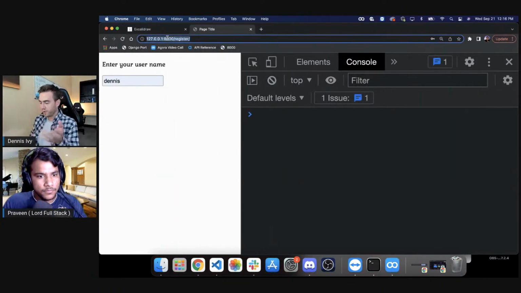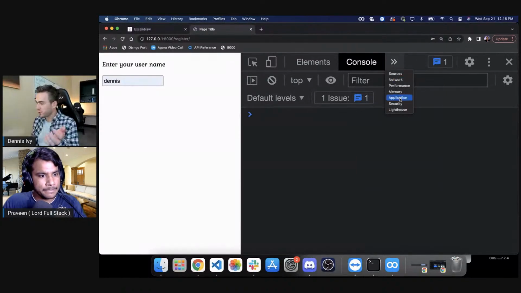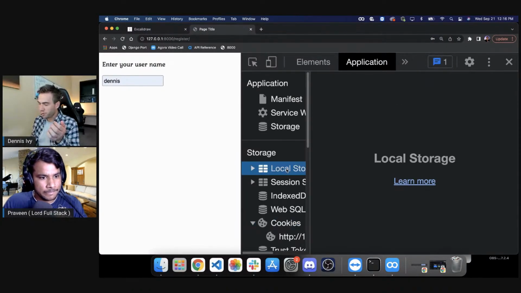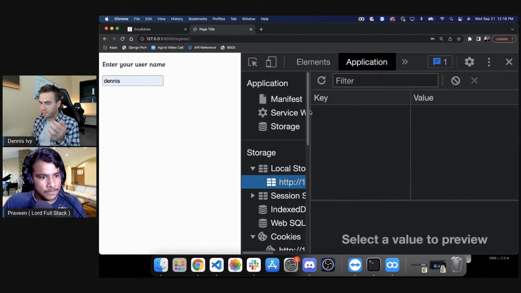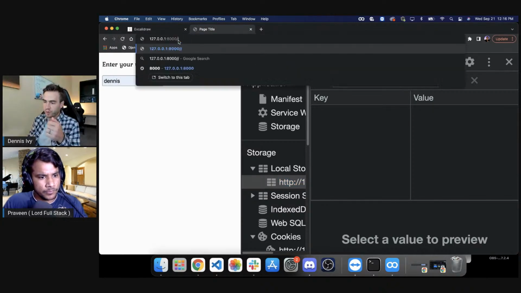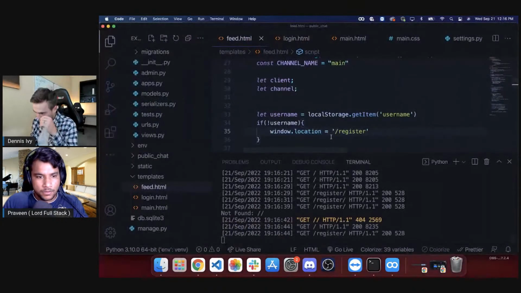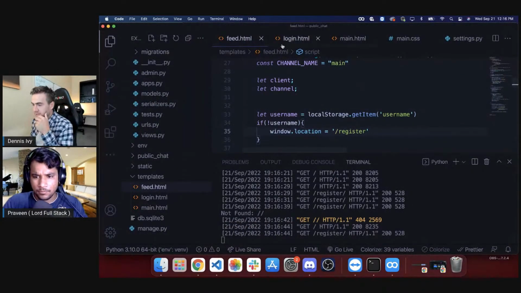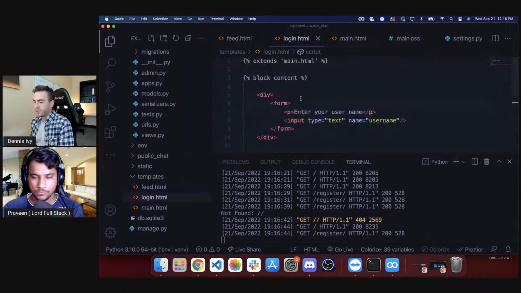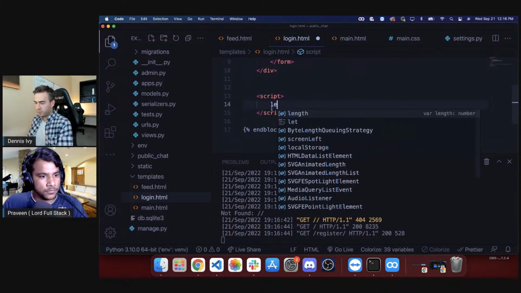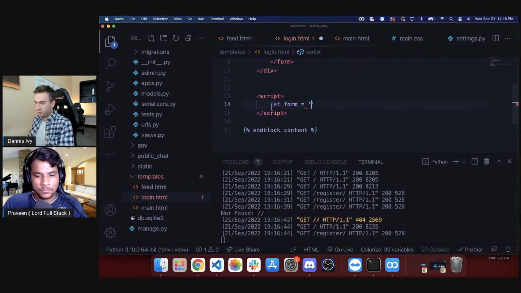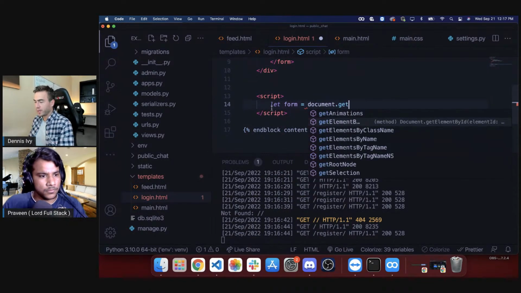Okay, perfect. So right now I don't have a name because if I go into application, local storage, we have no username. Because we don't have a username, it's just going to redirect me. So until I have a username, I can't do anything. So let's go into login on submit. We'll just do ID is equal to login_form, and let form is equal to document.getElementById.